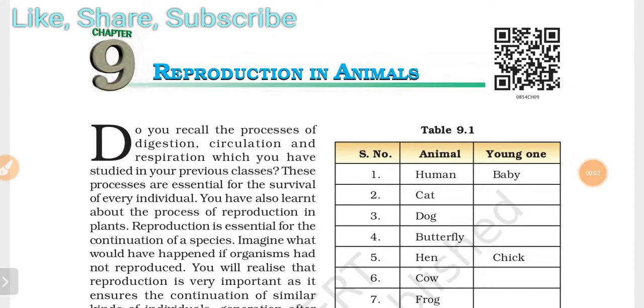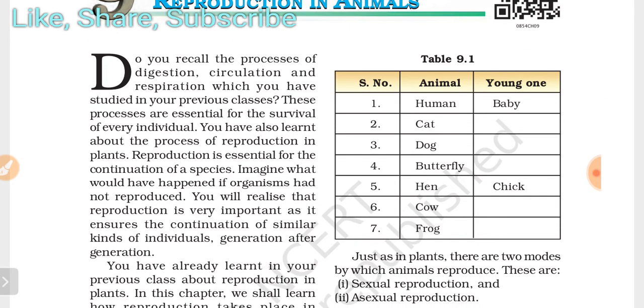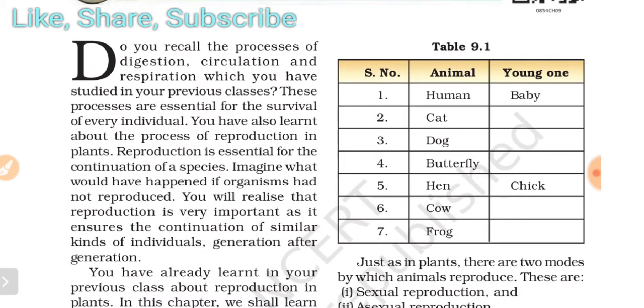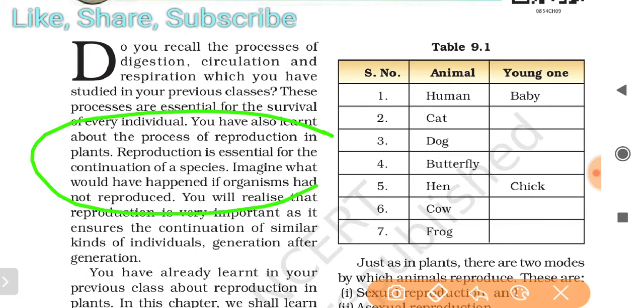So students, in previous classes, you already studied the processes of digestion, circulation, and respiration. These processes are essential for the survival of every individual. Reproduction is essential for the continuation of a process. If someone asks you what the importance of reproduction is, it is essential for the survival or continuation of a species.